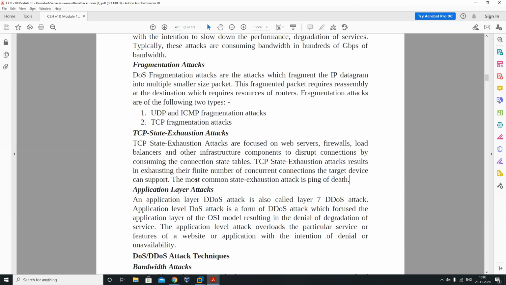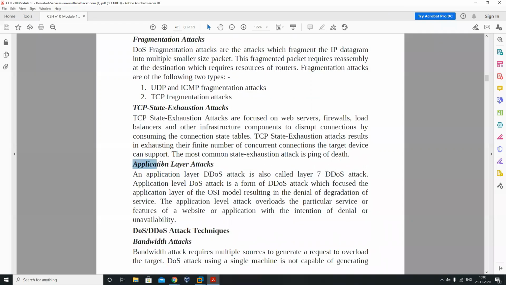Because most of the attacks are based on the application layer. If an attack has happened and a legitimate user can't access the application, there could be a problem. You can see the application layer DDoS attack is also known as the 7-layer DDoS attack. An application-level DoS attack is a form of DDoS attack which focuses on the application layer of the OSI model, resulting in denial or degradation of the services, which basically overloads the particular service so that we are not able to access the features of the website.